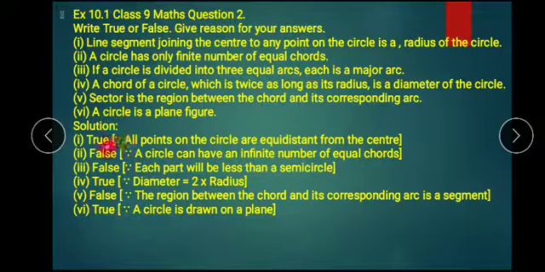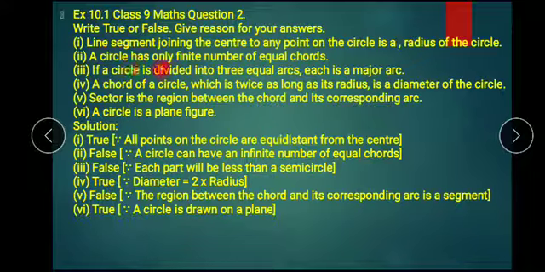The answer is true because all the points on the circle are equidistant from the center. So the line segment joining the center to any point on the circle is the radius. The answer is true.